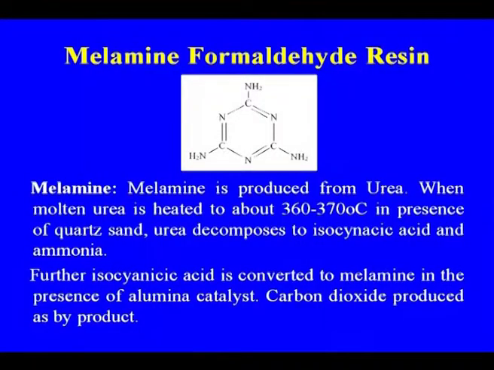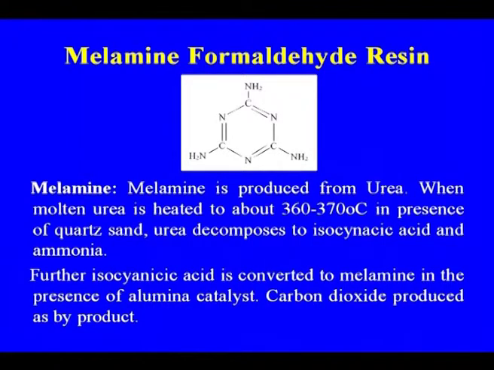It is not breakable as in the case of glasses and other kitchenware material that were used. Melamine is produced from urea: molten urea is heated to about 360 to 370 degrees in the presence of quartz, and urea decomposes to isocyanic acid and ammonia. Further, isocyanic acid is converted to melamine in the presence of an alumina catalyst. Carbon dioxide is produced as a byproduct.